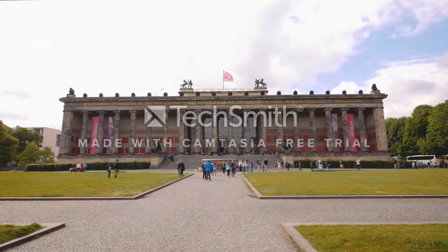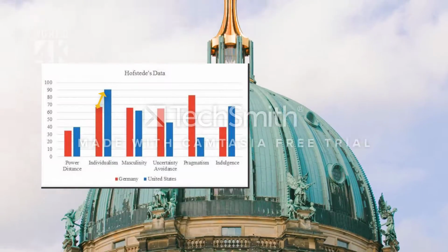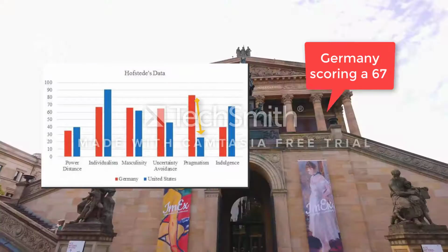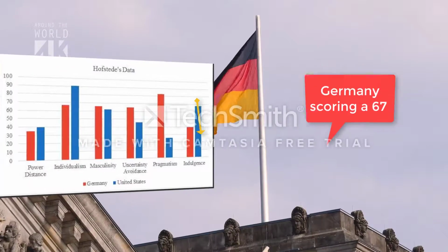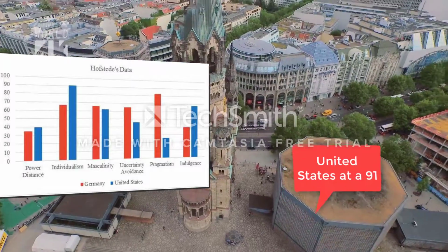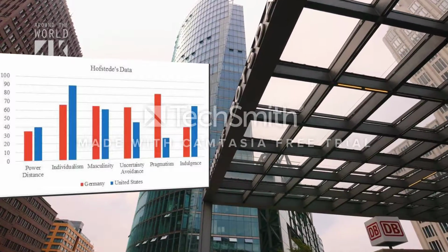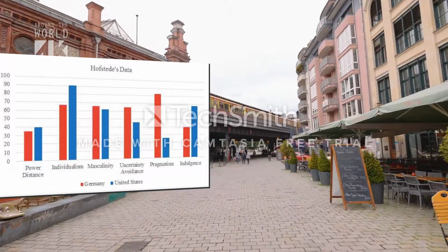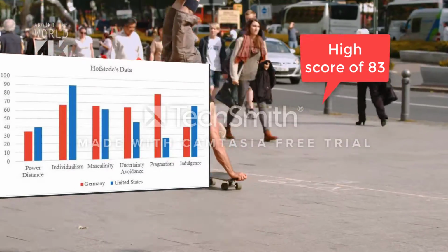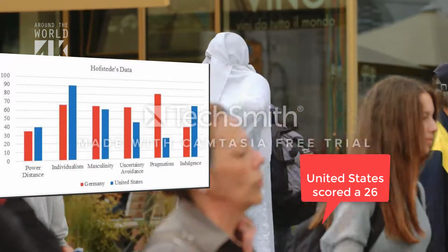When comparing the Hofstede Index, Germany and the United States have similar dimensions, excluding individualism and pragmatism. Germany is truly individualistic, scoring a 67 compared to the United States at a 91, meaning that German society has small families with a focus on the parent-children relationship and has a strong belief in the ideal of self-actualization. Germany has a high score of 83 on pragmatism, meaning that they are a pragmatic country compared to the United States that scored a 26, meaning that we are more normative.